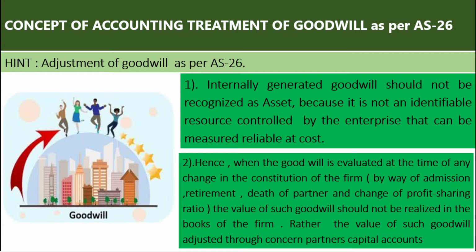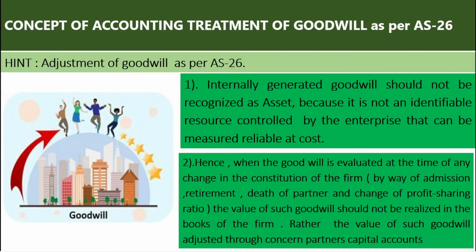Second part is relating to accounting of the goodwill. Hence, when the goodwill is evaluated at the time of any changes in the constitution of the firm. What are changes in the constitution of the firm? Change in the relation of the partners, that is by way of admission of a partner, retirement of a partner, death of a partner, and change of profit sharing ratio.